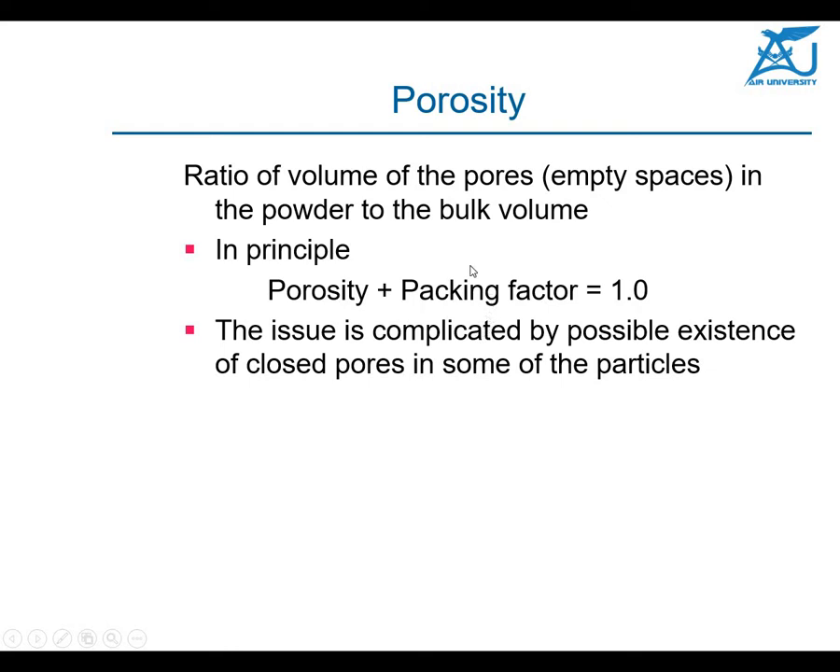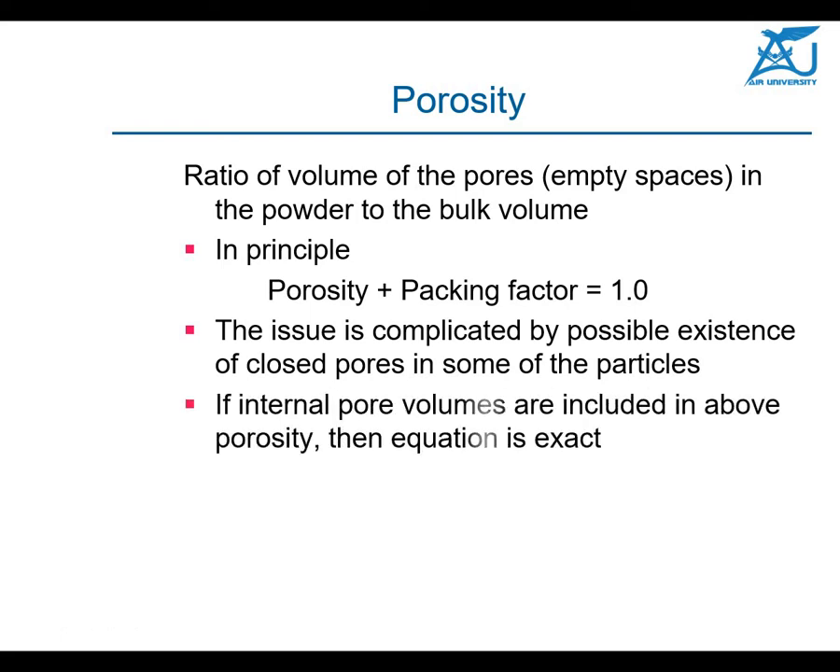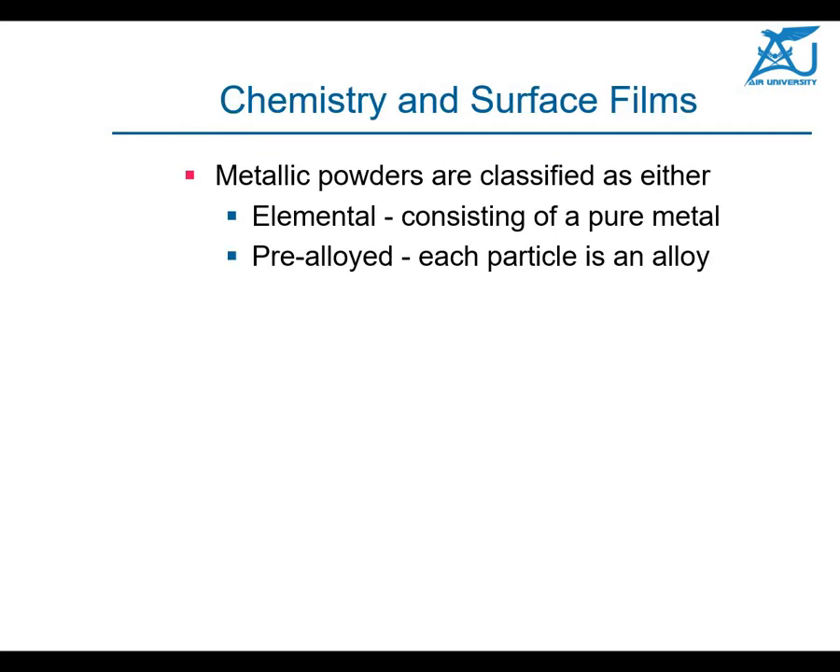The issue is complicated by the possible existence of closed pores in some of the particles, and if the internal pore volumes are included in the above process, then the equation is exact. Okay, so metal powders are classified as either elemental or pre-alloyed now. Elemental means they consist of pure metal, and pre-alloyed means that each particle is an alloy.